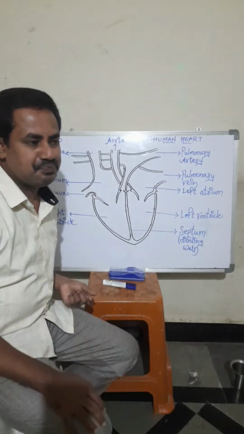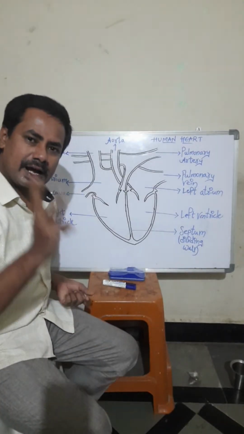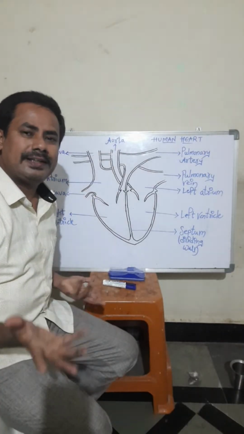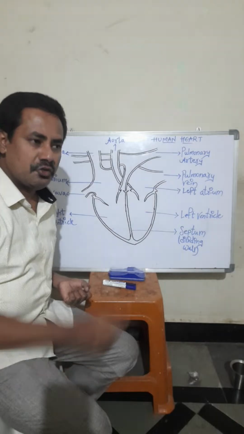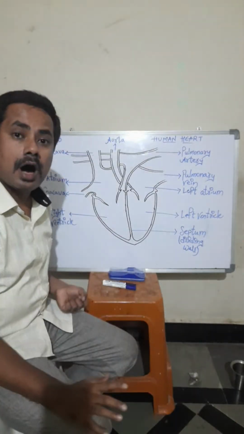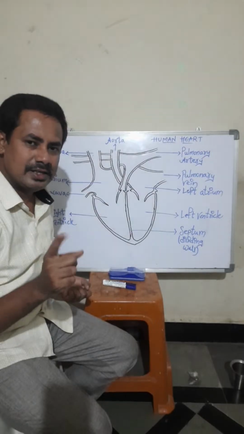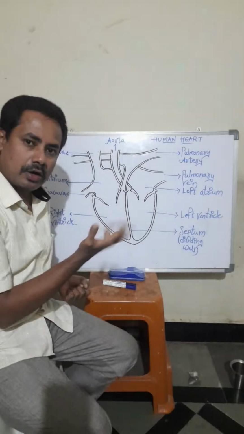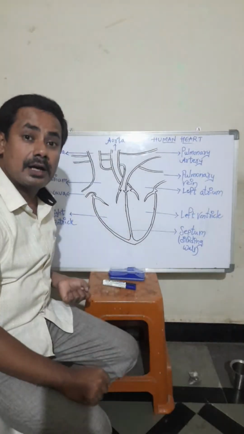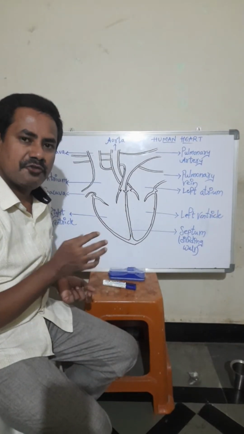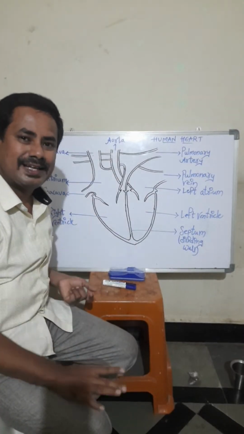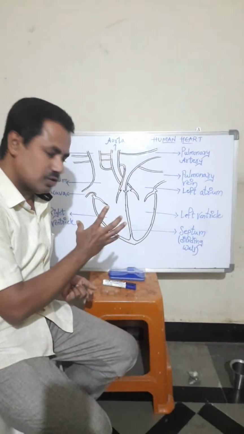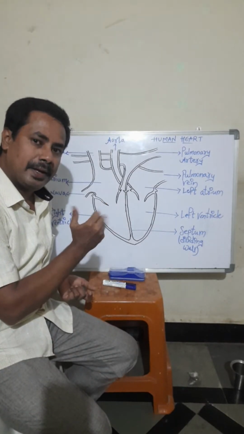In the circulatory system there are three things that are very important. What are the three things in the human circulatory system? First one is a pumping organ, the heart. It is a pumping organ, students. It is made up of cardiac muscles, special muscles which will not tire very easily. From our birth to our death, continuously the heart will work, pumping organ.